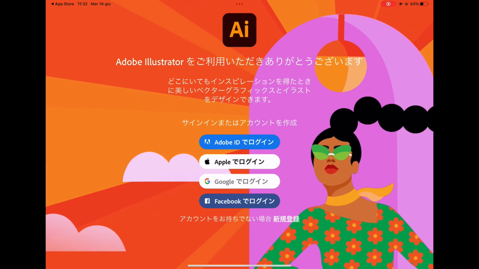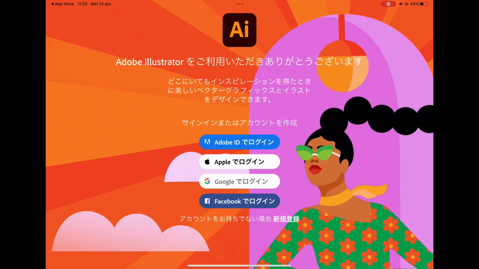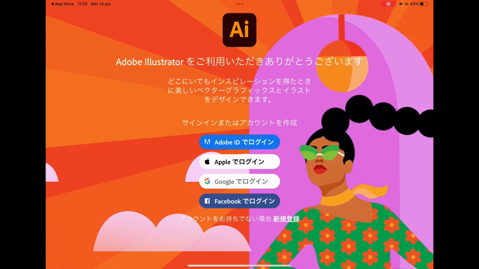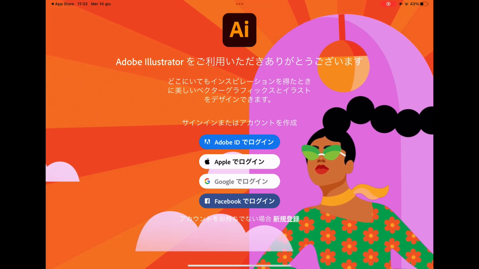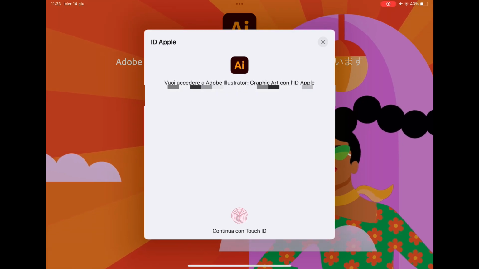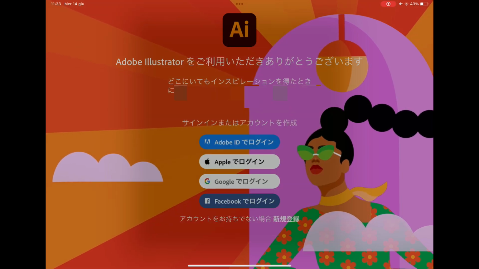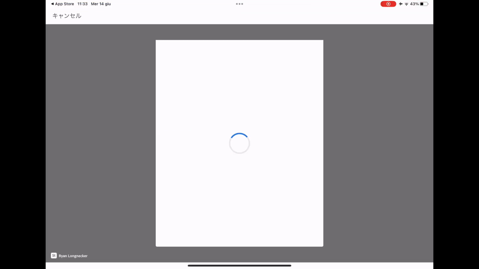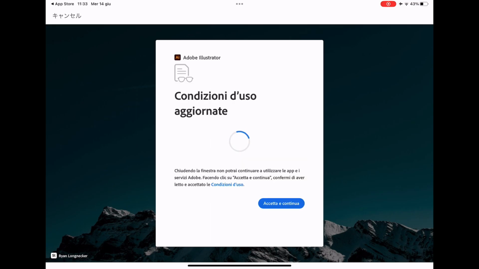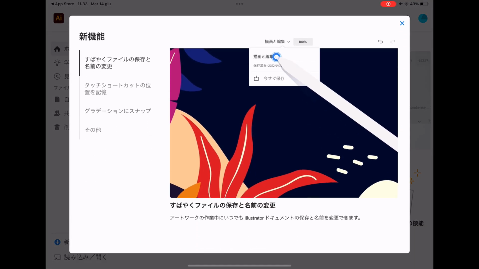And then here you can go with Adobe ID, with Apple, with Google, or with Facebook. You click Apple or Google, and then you go. You can go in this way. And here you see all the conditions. You should accept them. You should always accept. And here you have Adobe Illustrator, all in Japanese.